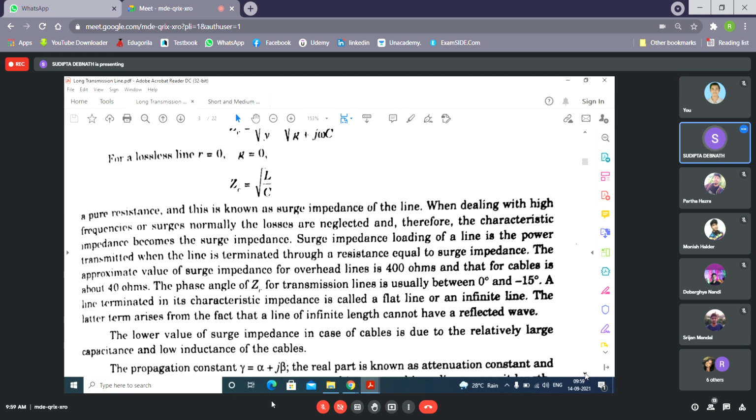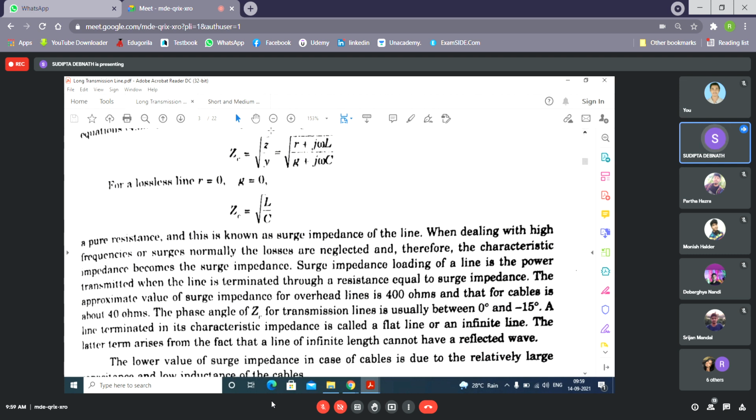When dealing with high frequencies of surges, normally the losses are neglected and therefore the characteristic impedance becomes the surge impedance. Actually, ZC is known as the characteristic impedance, and the actual formula is this one. But for a lossless line, we consider it to be root over L by C, and it is termed the surge impedance. Surge impedance loading of a line is the power transmitted when the line is terminated through a resistance.